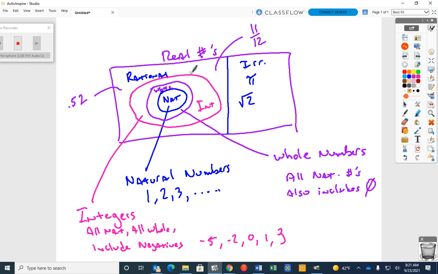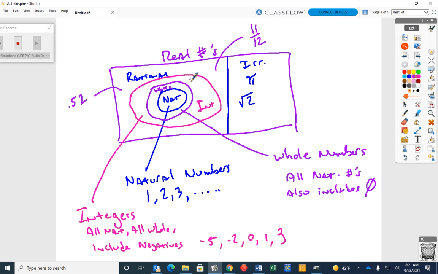What if I asked Macy for a number and she said -6? Does -6 fall in natural numbers? Does it fall in whole numbers? Does it fall in integers? Yes. Are we semi-clear on this?